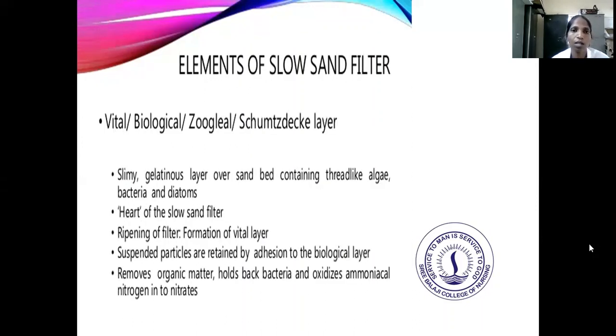The main element of the slow sand filter is the gelatinous layer over the sand bed, containing thread-like algae, which is the root of the slow sand filter's action, along with the ripening of the filters.